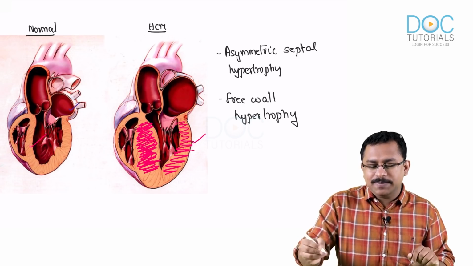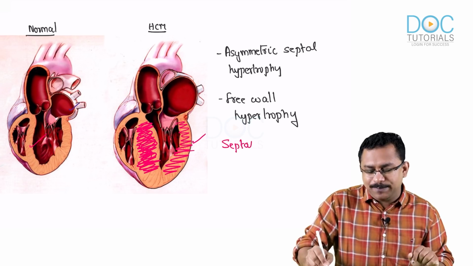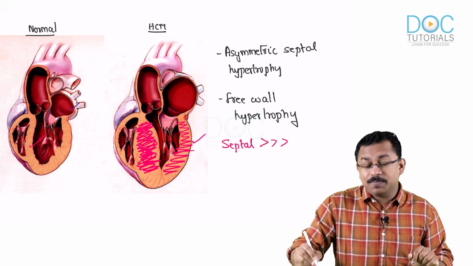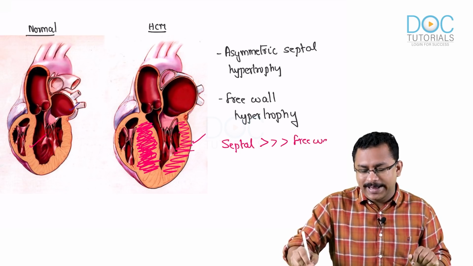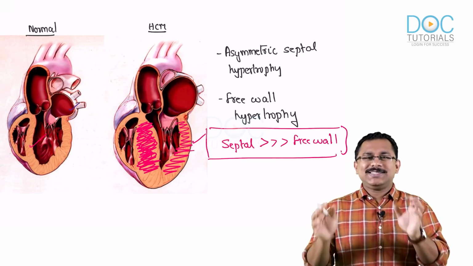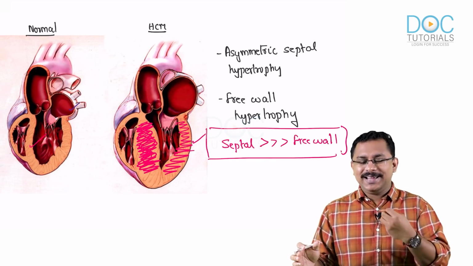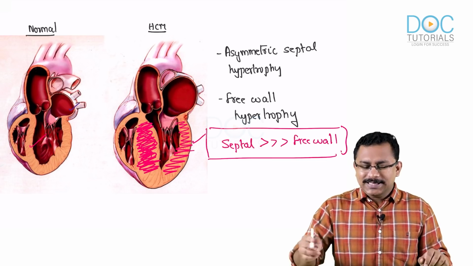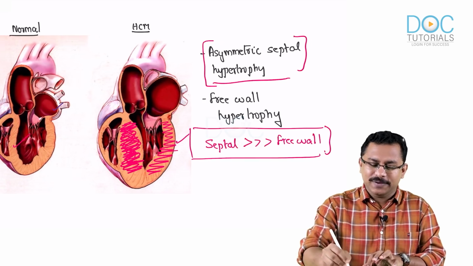But the most important point that you have got to know, it is always a septal hypertrophy, which is much more than the free wall hypertrophy. Left ventricular free wall, that is what I mean. So there is hypertrophy happening. Very important, and it's an asymmetrical septal hypertrophy. See, this particular pattern is the most common pattern of hypertrophy that happens.